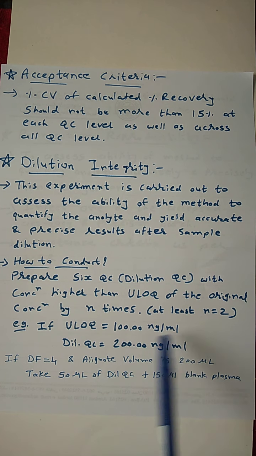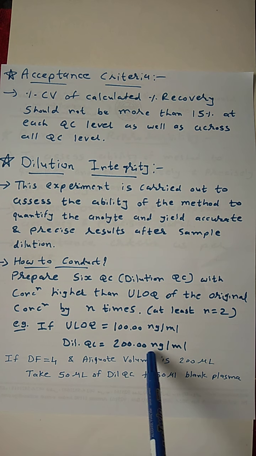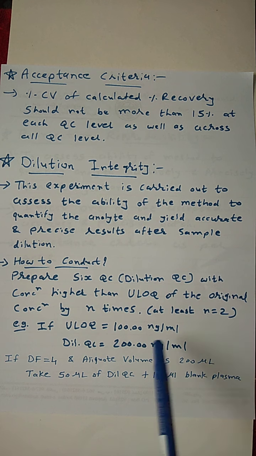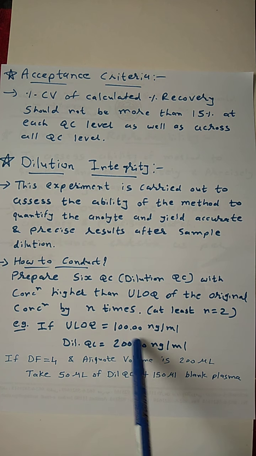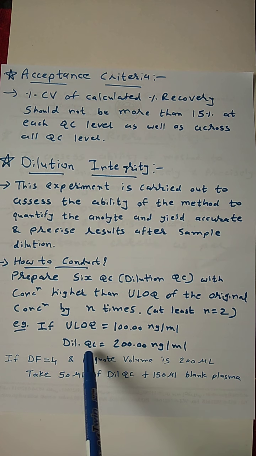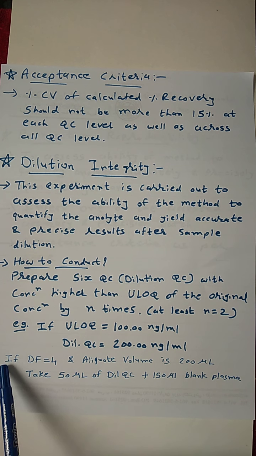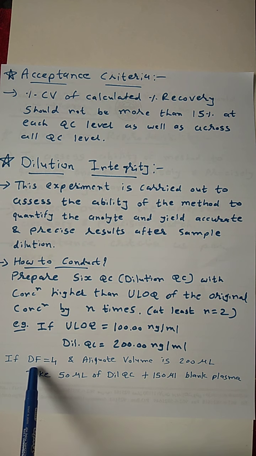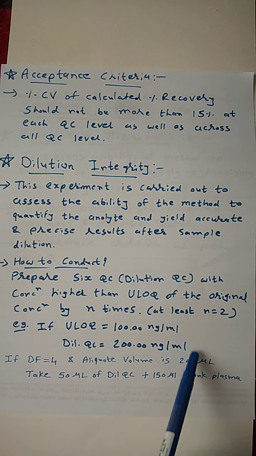Okay, so what will we do? We will prepare the dilution QC as 200 nanogram per ml, that is n is equal to 2. So this is 2 times our original ULOQ concentration. So now I have prepared a dilution QC of 200 nanogram per ml. Now if I want to prove a dilution factor, DF, of 4, that means I will divide it by 4.